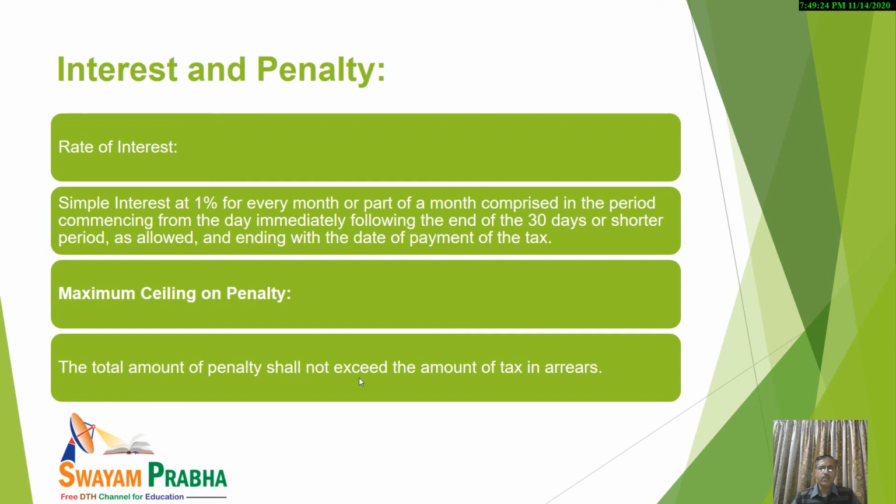Let us suppose rupees 30,000 was pending as tax in arrears. Then the total amount of penalty can't exceed 30,000. In case tax in arrears is 50,000, then the total penalty shall not exceed 50,000.